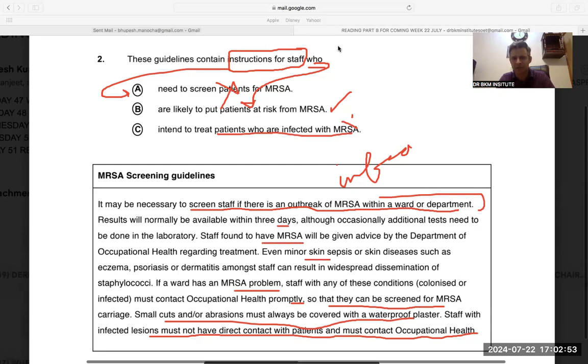Even minor sepsis and all that, they are not talking about the patient. If a ward has an MRSA problem, staff with any of these, again they are talking about the staff, not the patient. This is how you do it. It will make your life easy if you understand just one concept: they're talking about the staff who can put the patient at risk. Simple. These are the 2 questions you asked me to do.